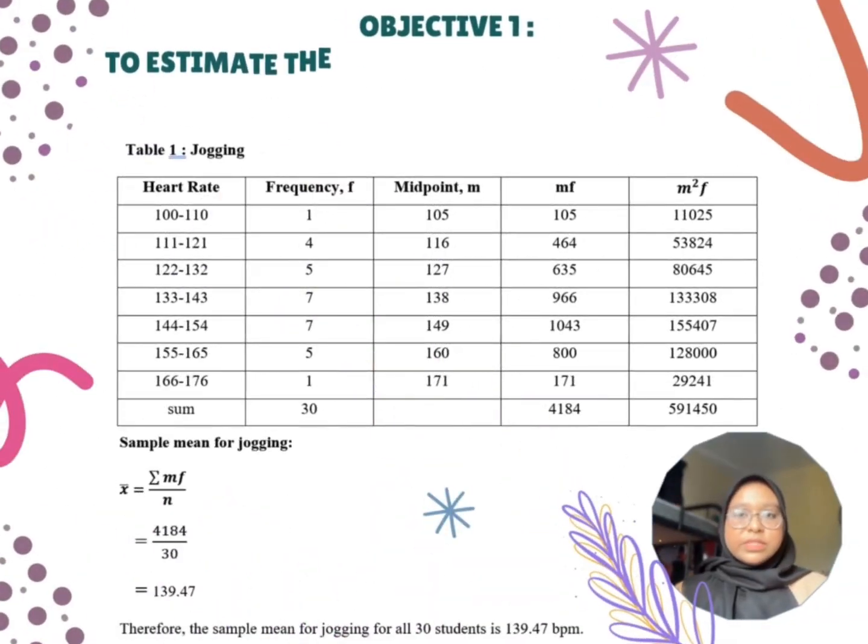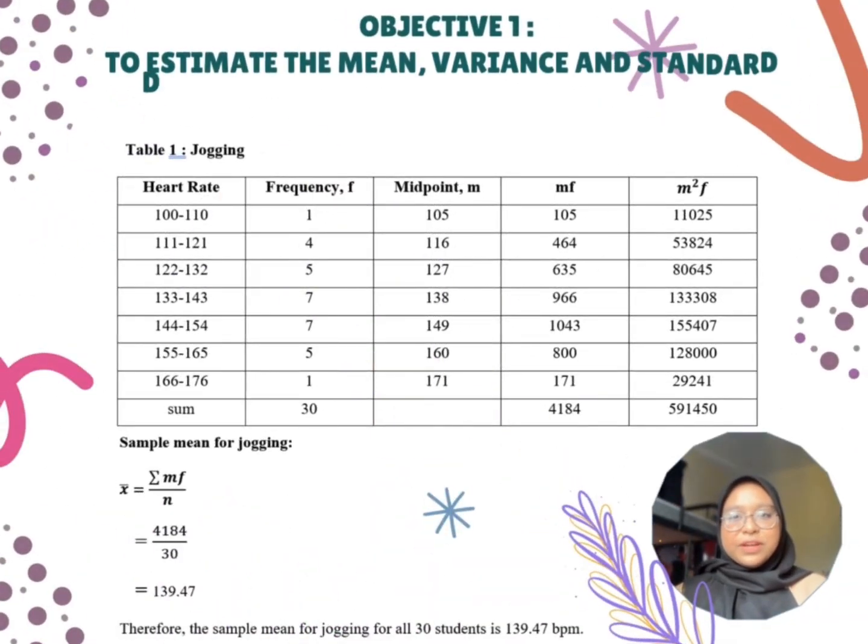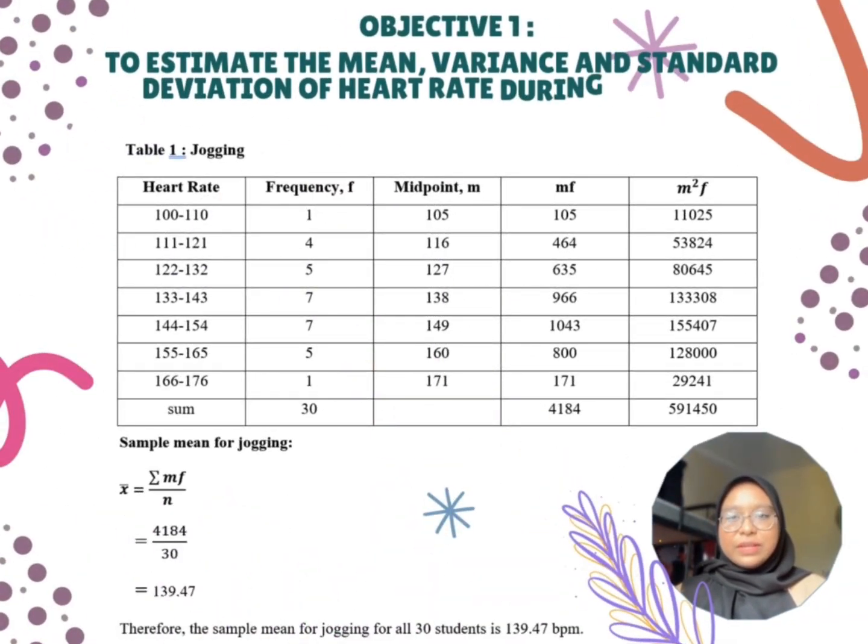For the first objective, to estimate the mean, variance and standard deviation of heart rate during exercise for two types of sport. For table 1, which is for jogging, we can see here several intervals of heart rate, and the total for our respondents is equal to 30. First, we want to calculate the mean. We use the mean formula, which is denoted by x bar. The sum of the value x is divided by the number of respondents.